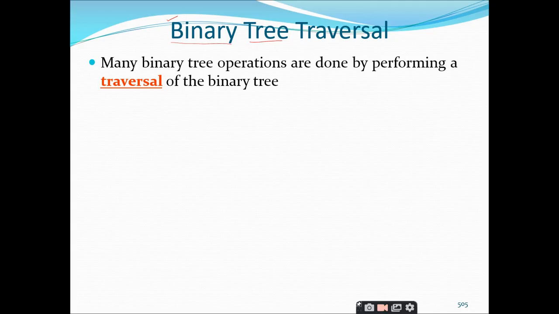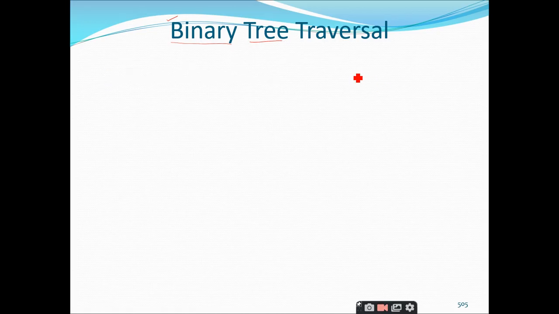Right. So after discussing the tree and the binary tree, we are going to discuss one of the important topics, that is the tree traversal. So can anybody tell me what do you mean by traversal? This thing we have seen while discussing the terminology related to the trees. So please tell me what do you mean by traversal? Visiting every node, sir. Super, right. So visiting every node in a specific order is called the traversal.